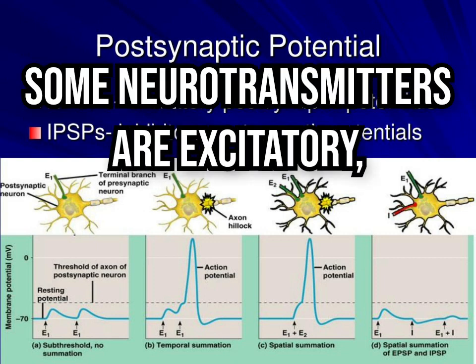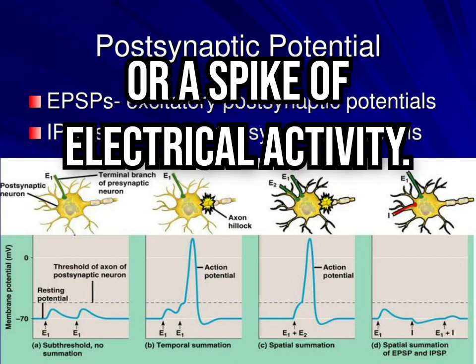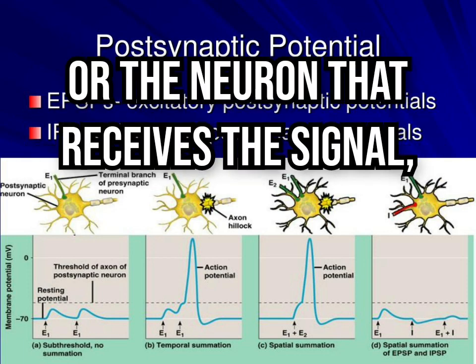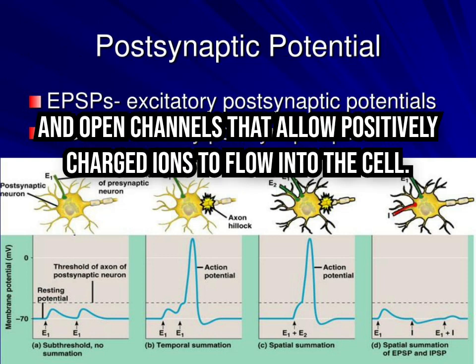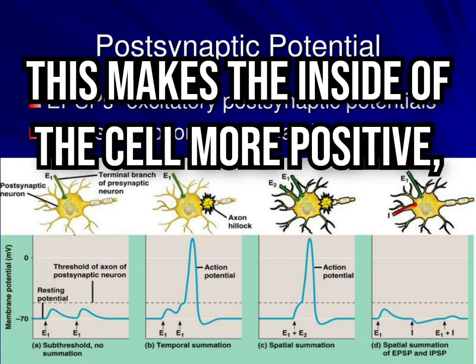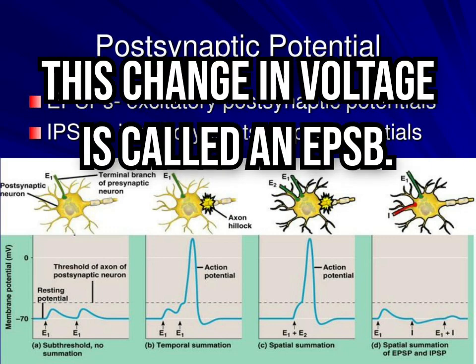Some neurotransmitters are excitatory, which means they make the next neuron more likely to fire an action potential, or a spike of electrical activity. These neurotransmitters bind to receptors on the postsynaptic neuron, or the neuron that receives the signal, and open channels that allow positively charged ions to flow into the cell. This makes the inside of the cell more positive, or depolarized compared to the outside. This change in voltage is called an EPSP.